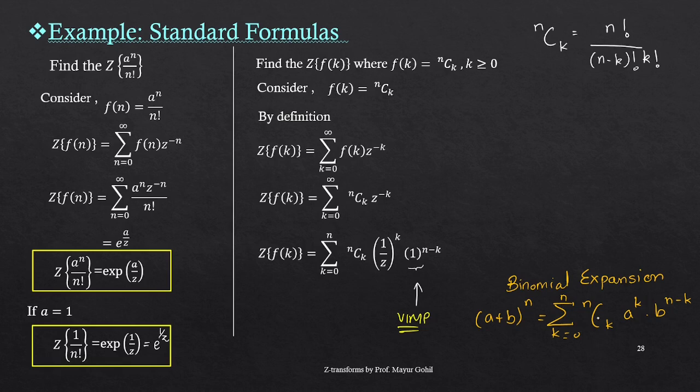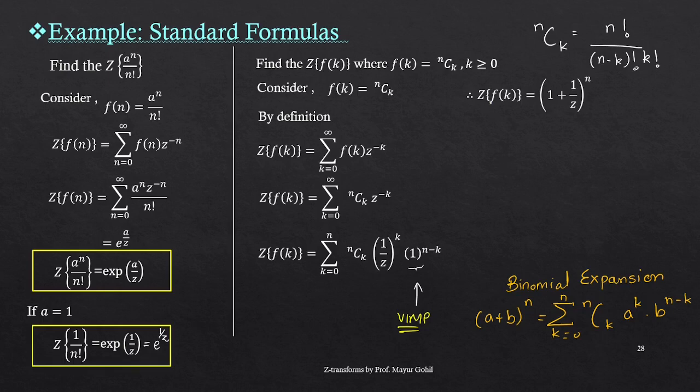Observe the formula for binomial expansion. It is absolutely the same as what we have written, right? Because of the binomial expansion, now I am in a position to write my terms in this manner.